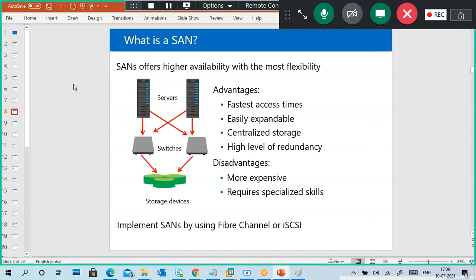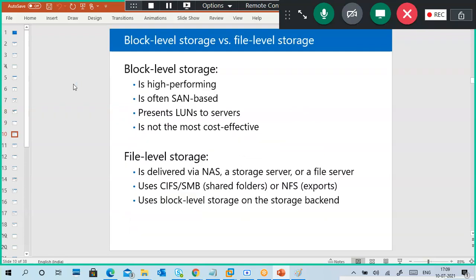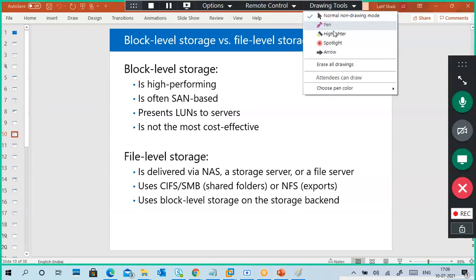If you want to read about block level storage and file level storage, here are some comparison scenarios. This is block level storage and file level storage. Block level storage is high performing, often SAN based. It presents LUNs to servers. LUN means logical unit number. Very simply said, it is a number given to a block.